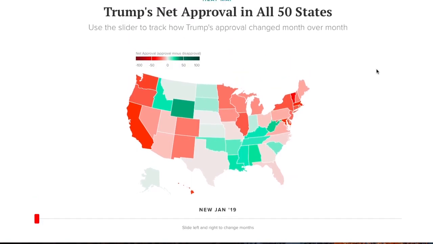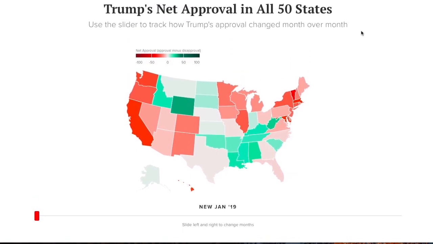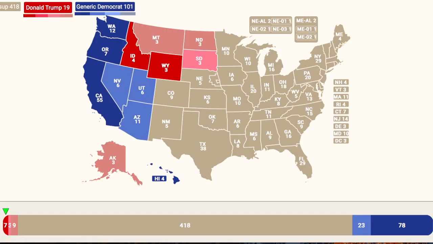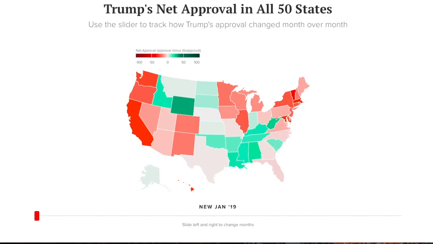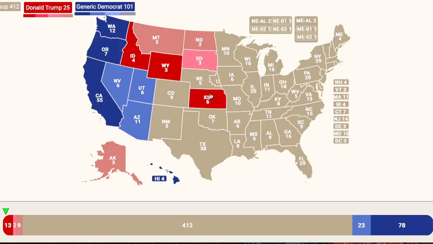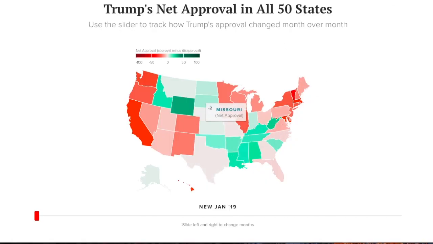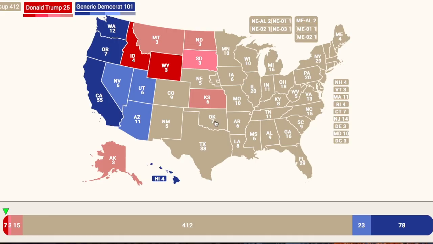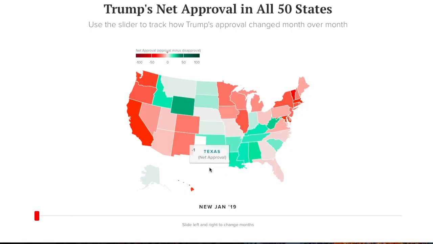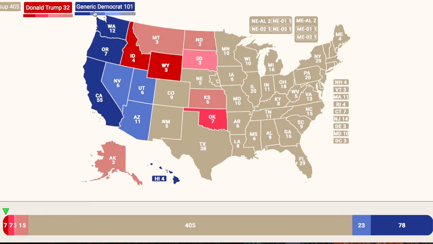I would put this in Trump's column just because I think that if you're on the line, it's probably going to go to the incumbent, but I'm basing it purely off approval ratings, so unfortunately that won't be able to do. So Kansas, we can say, will go into the tilt Republican column. In Oklahoma, above water by 10, that moves into the likely Republican column. State of Texas, underwater by 1, so that narrowly goes into the Democrats' tilt column.